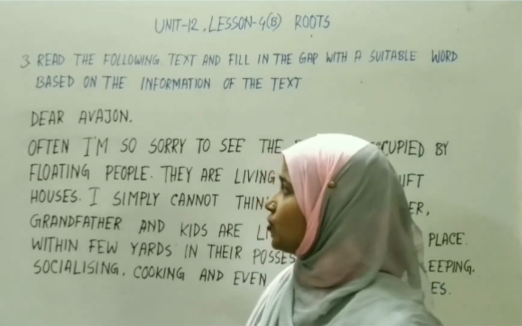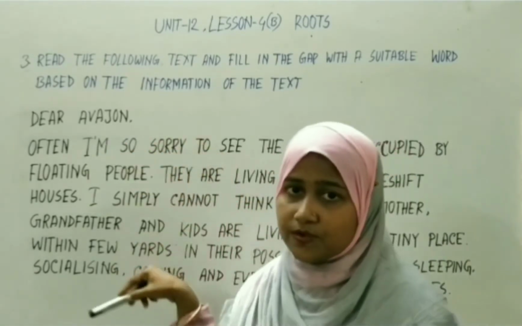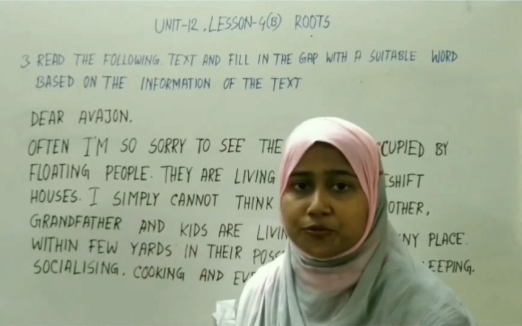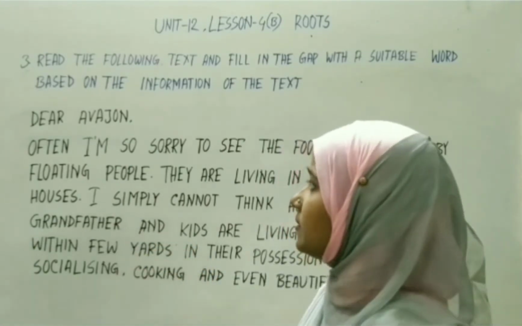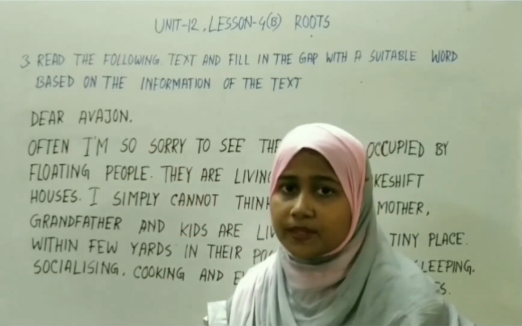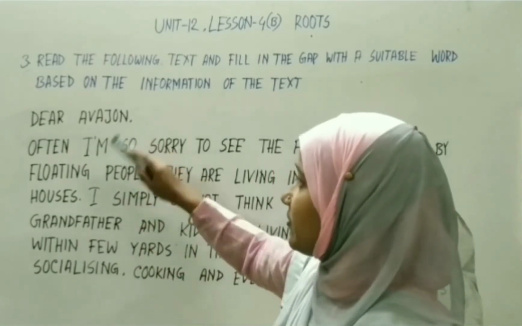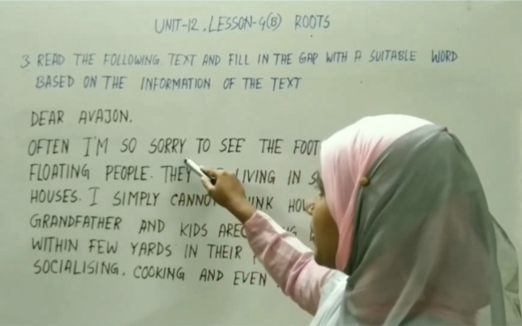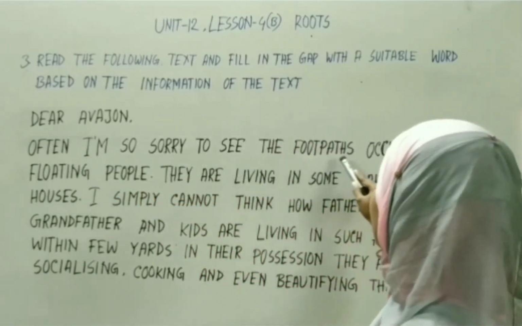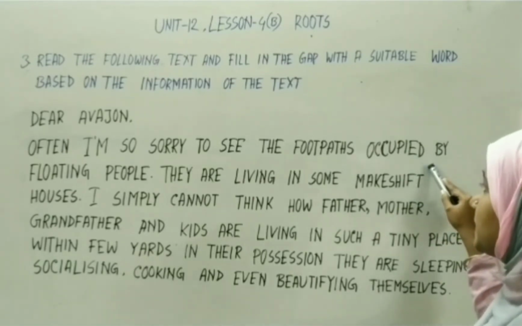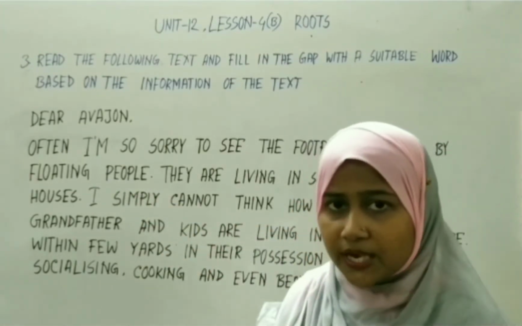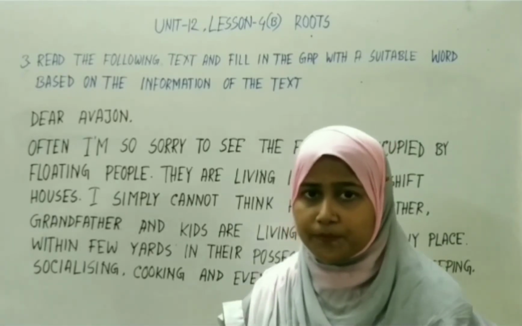Clear? So, this is a letter written by Mithun to his friend Everson. Dear Everson, often I am so sorry to see the footpaths occupied by floating people. What do you understand by floating people?